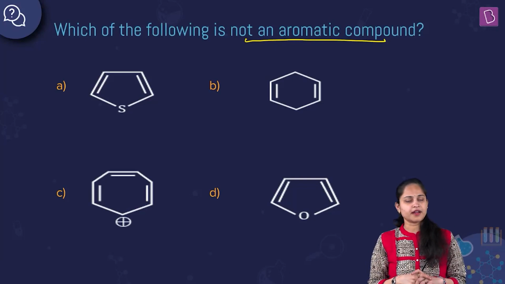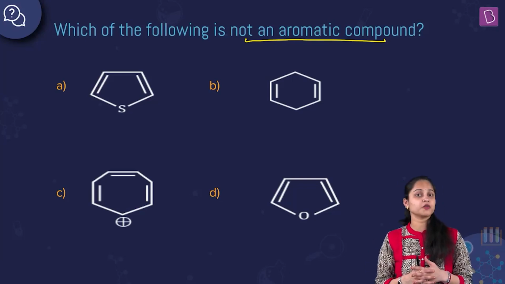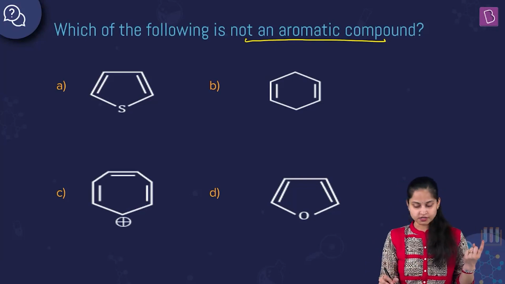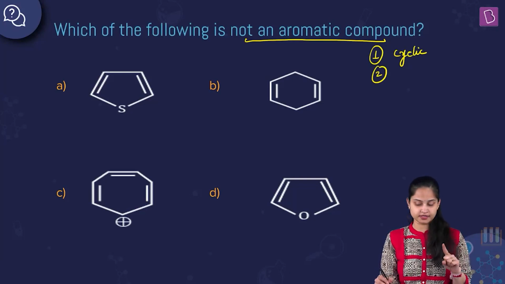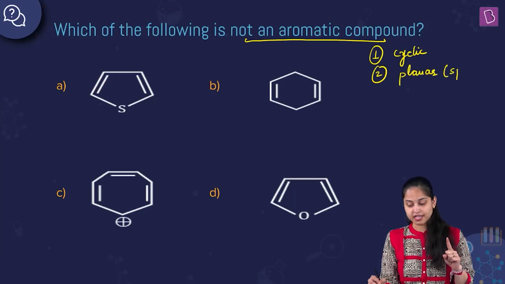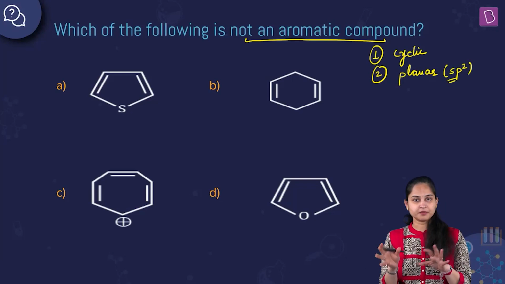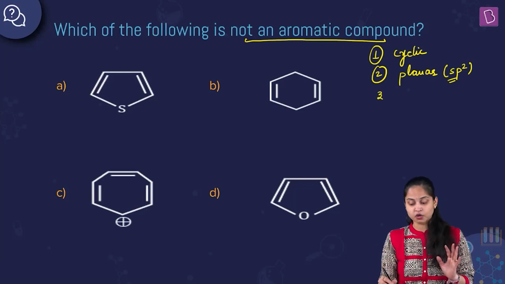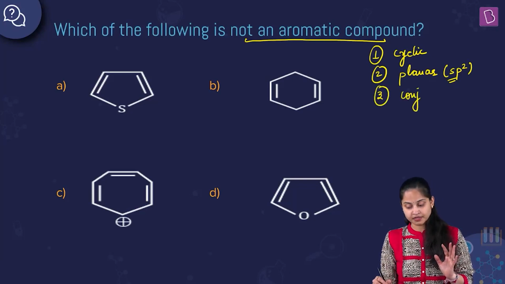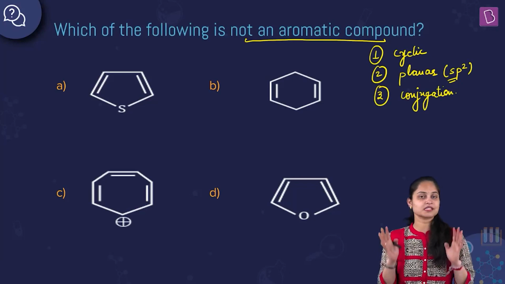So there are some characteristics as well as conditions for a compound to be aromatic in nature. First, the compound should be cyclic in nature. The second thing is that it should be planar in nature. Planar in nature means every atom present in that compound should be sp2 hybridized. The third is conjugation. By conjugation we mean that there should be delocalization of pi electrons taking place in the system.